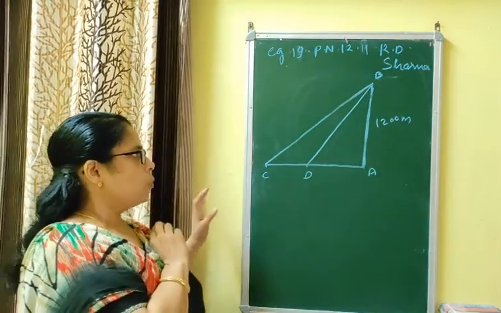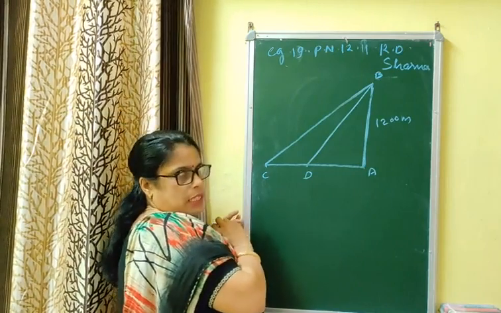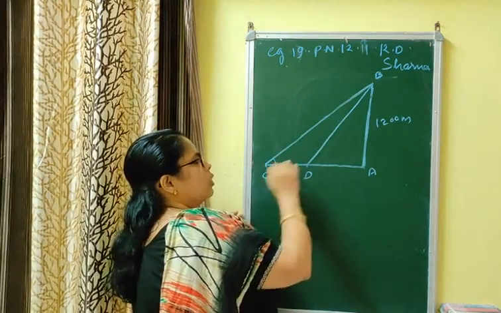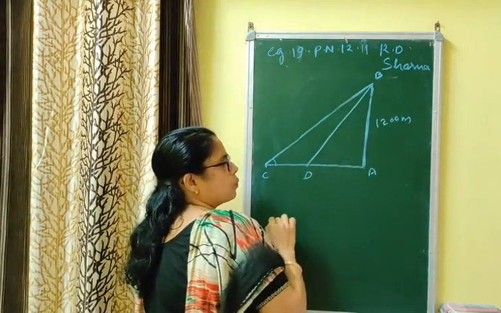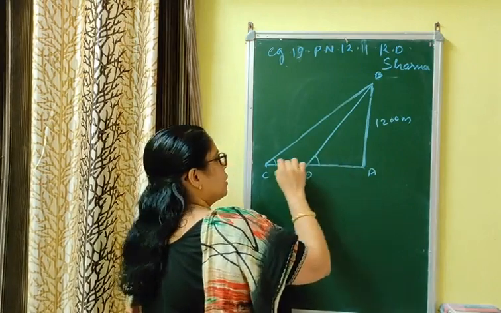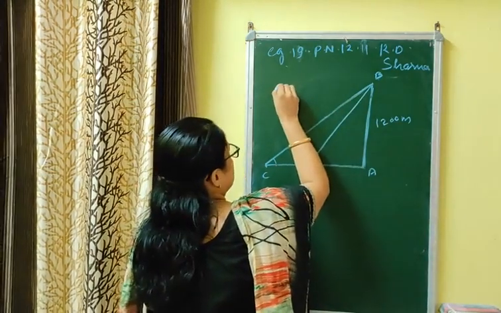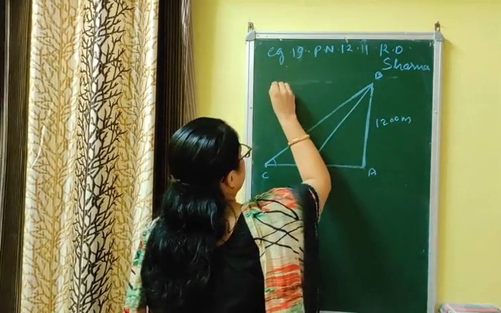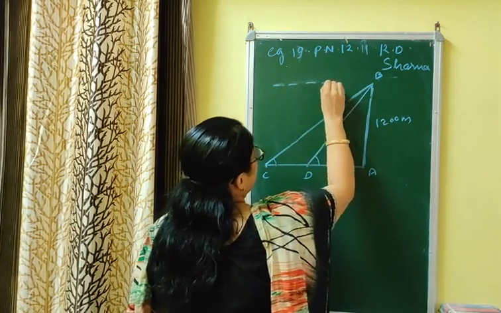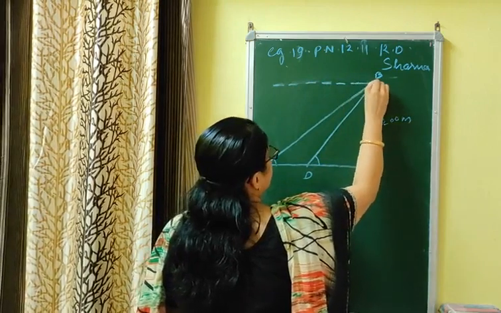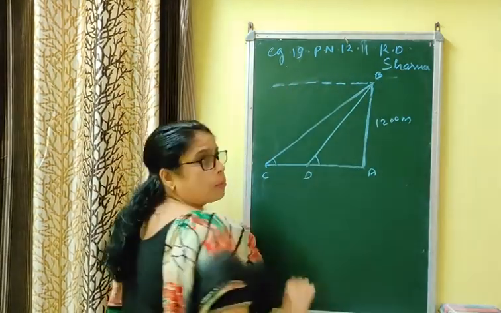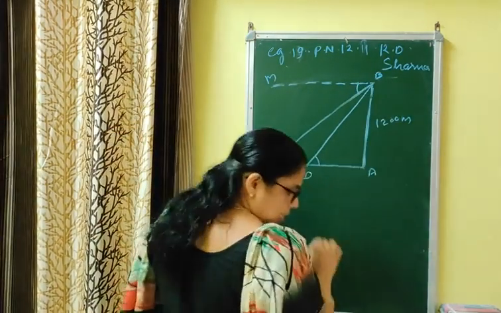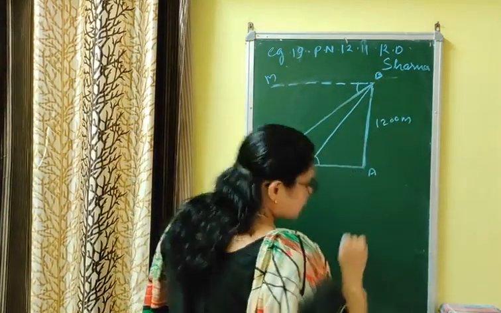So as I told you previously, if the object is far from the point of observation, the angle of depression will be small. If the object is coming nearer to the point of observation, it will be large. But you know that for finding angle of depression, the object must be viewed downwards. You have to draw the horizontal level, otherwise your marks will be cut. This is given as 30 degree.